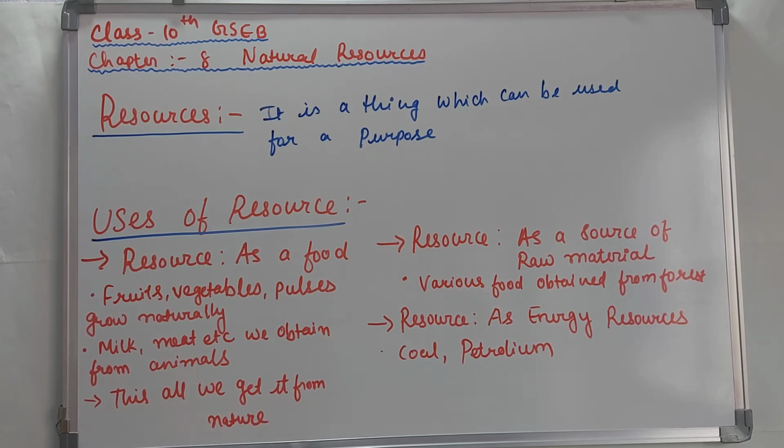So we need resources. In short, we can conclude that we need resources in our day-to-day activity, and they are a very important and inseparable part of our life. The next thing that we will be discussing is the types of resources. From here the main chapter begins: the types of resources, how resources are classified, and how we use them in our day-to-day life.